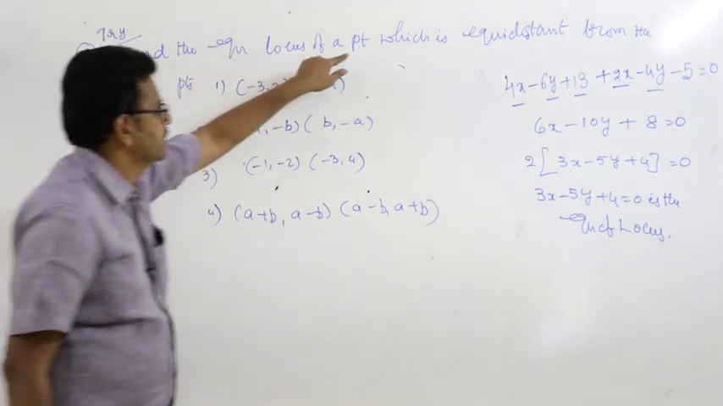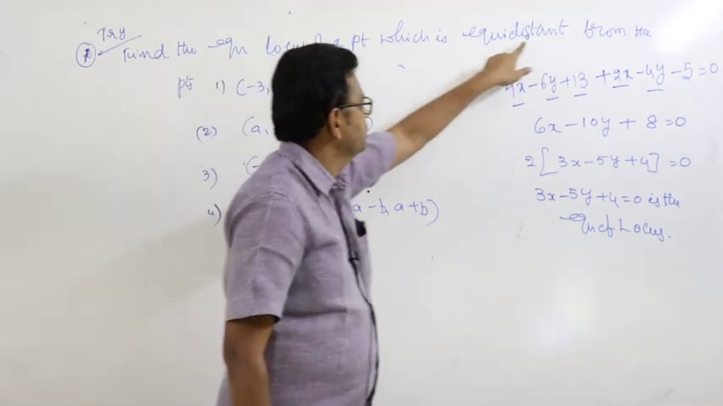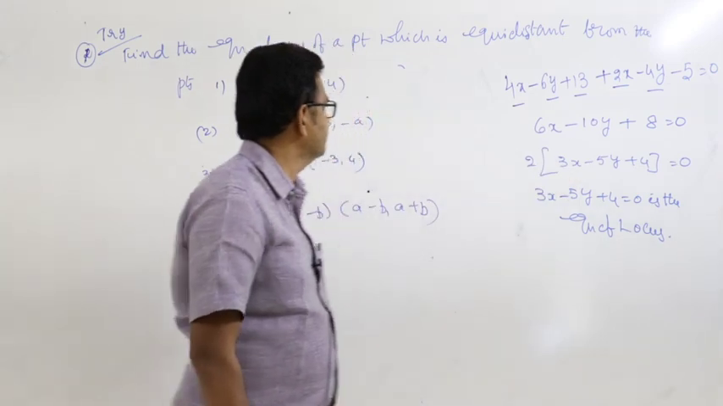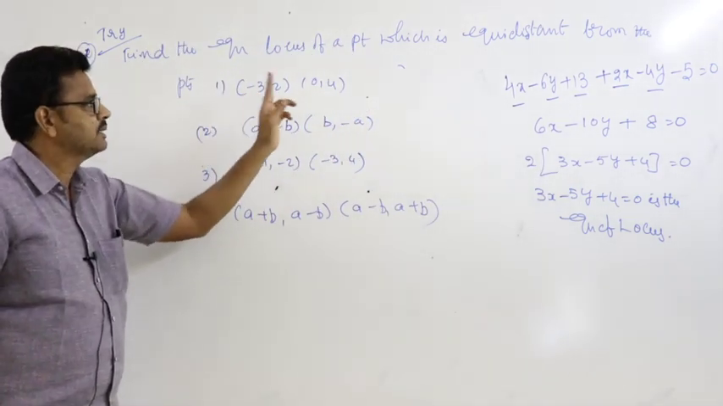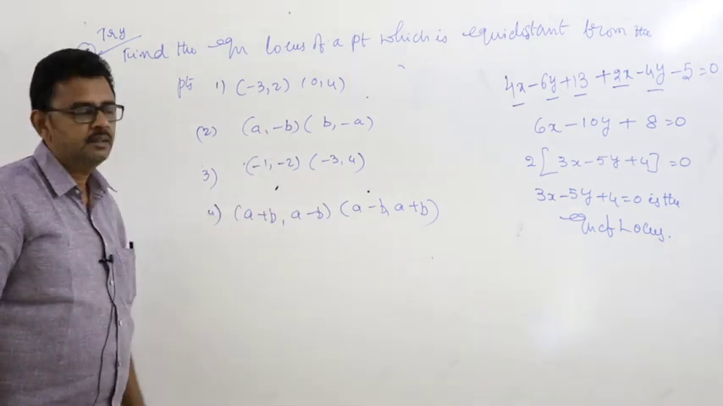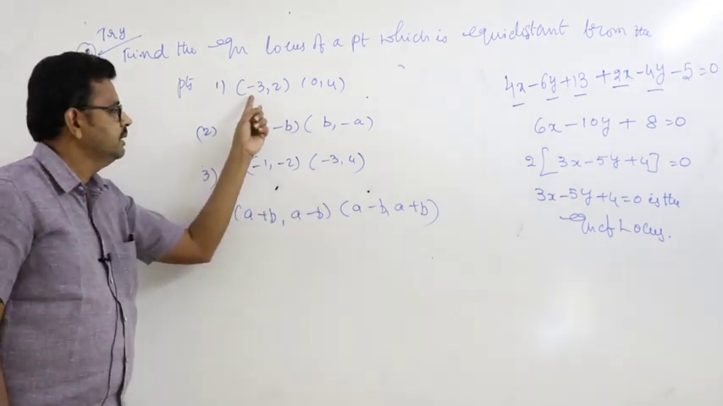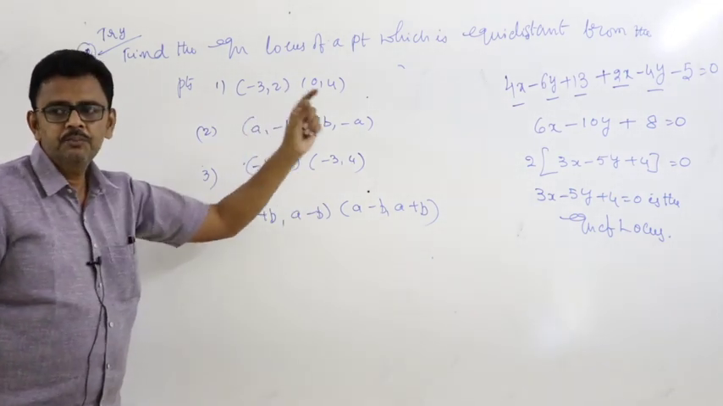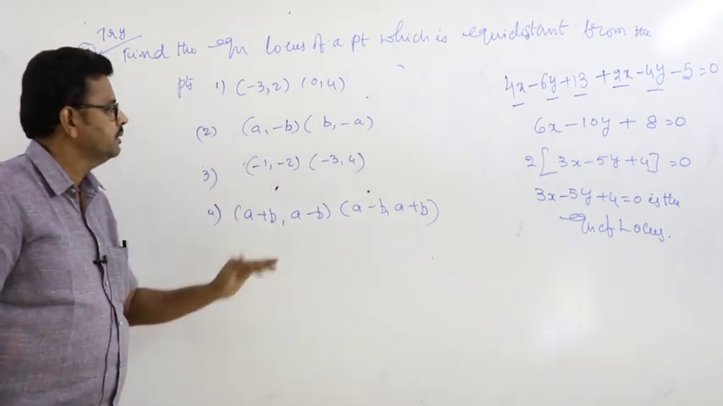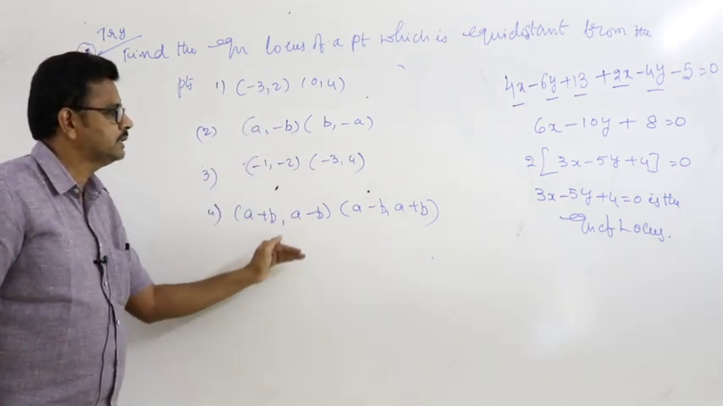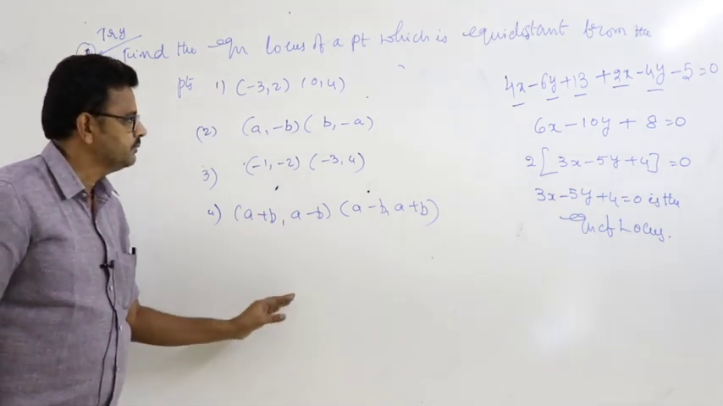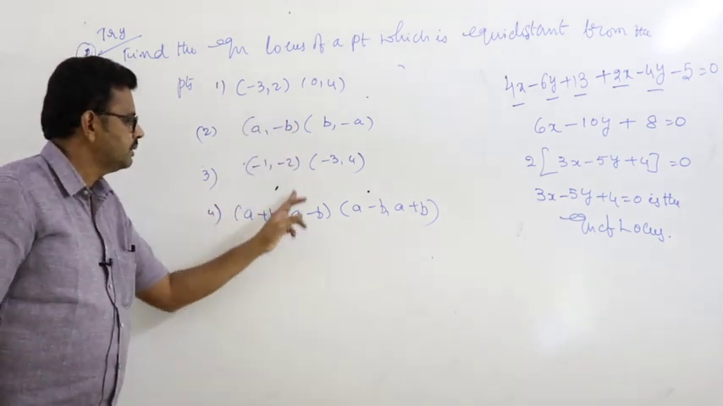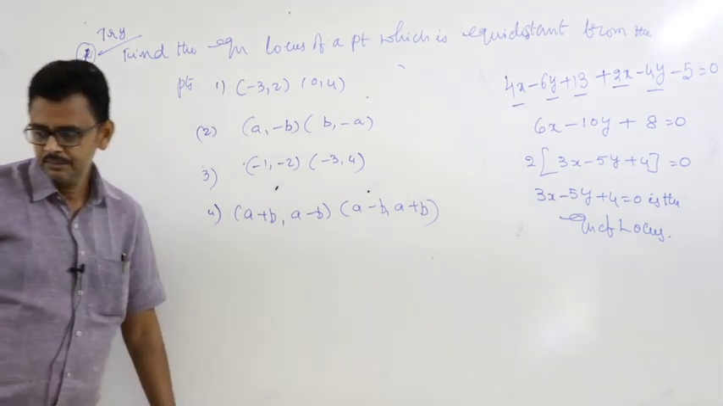Find the equation of locus of a point which is equidistant from the points. Same process. Let P(x, y) be a point on the locus. Call it A, B. PA is equal to PB. PA square equal to PB square, only by using the distance formula. You are applying the distance formula. Okay. You try these 4 problems.